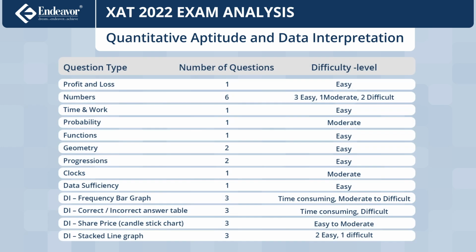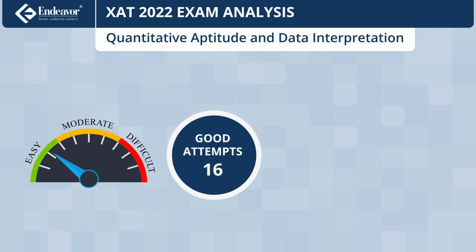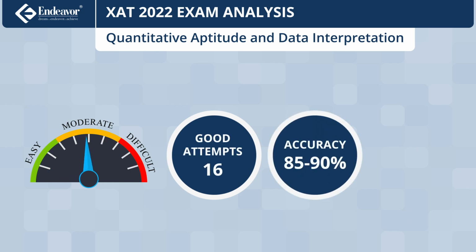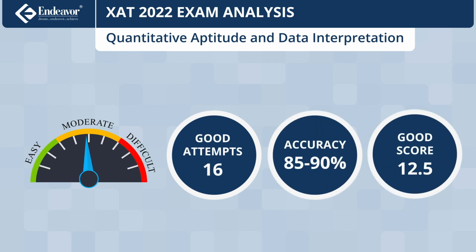Look at the detailed breakup of QA-DI section. An attempt of 16 questions with 85 to 90% accuracy can be said to fetch a good score of 12.5, which can be considered 98 percentile.